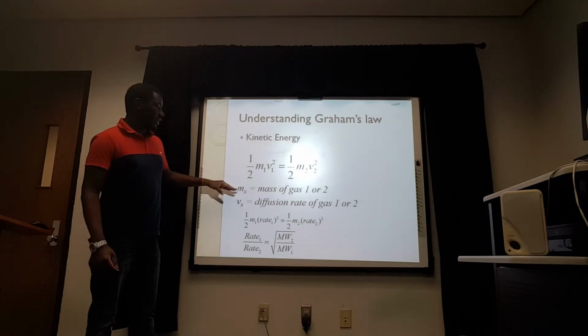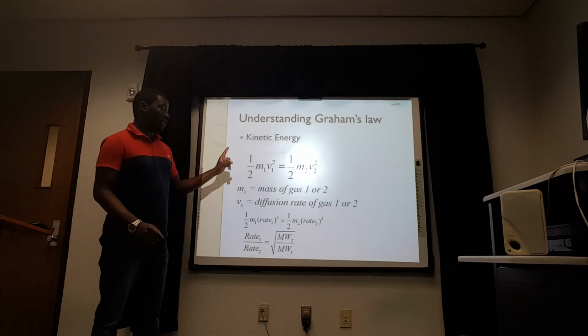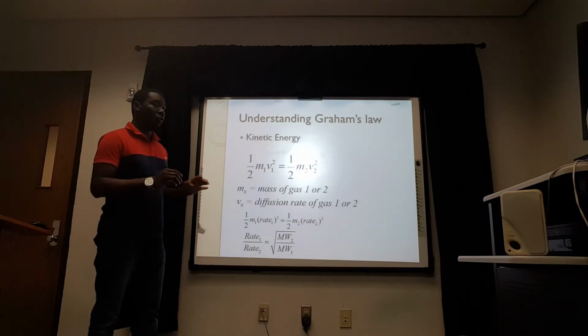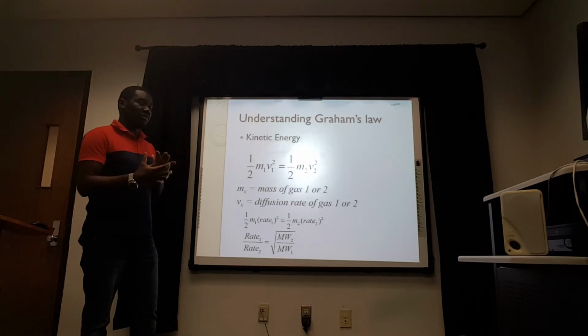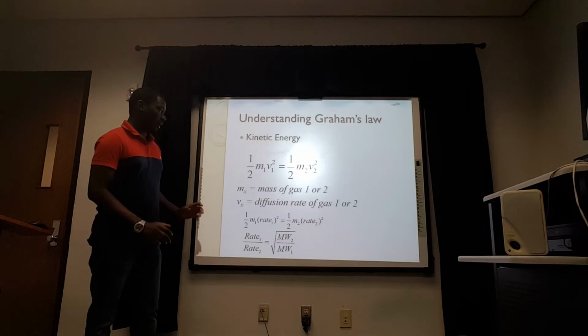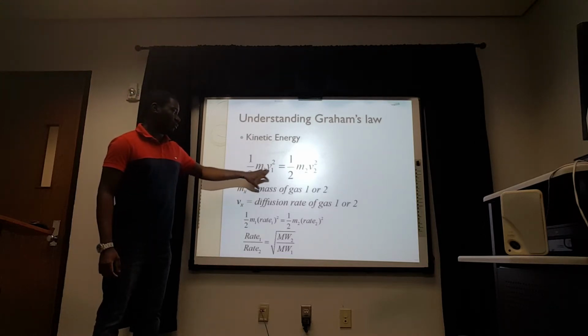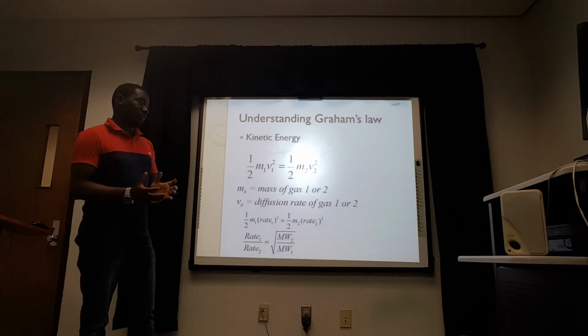This might be for one gas particle, but if you look at the gas as a whole, the velocity of a whole bunch of gas particles can be related to the diffusion rate. So I can choose to substitute the V1 as a diffusion rate if I'm talking about a container of gas.